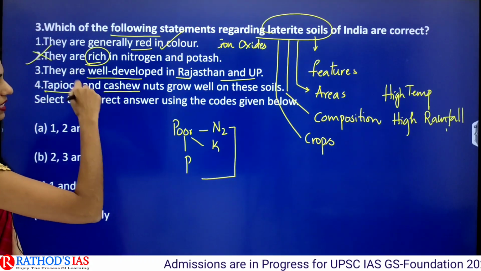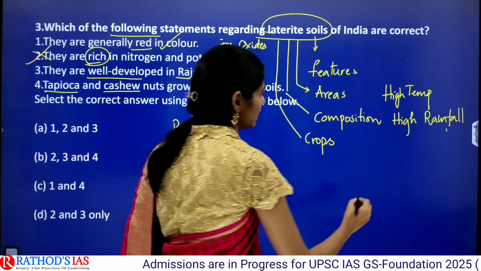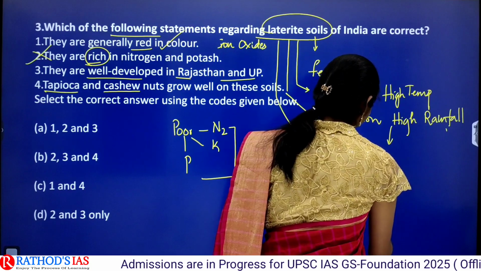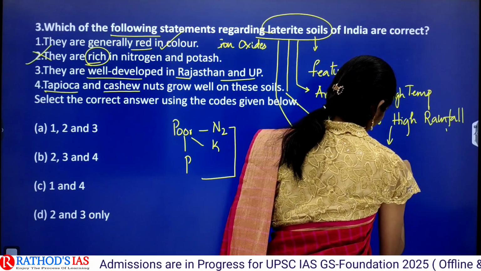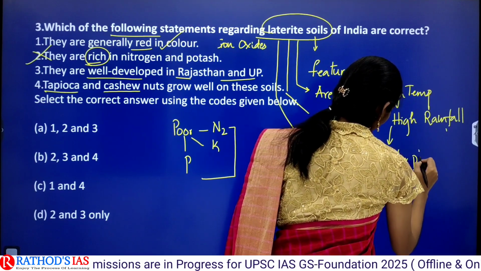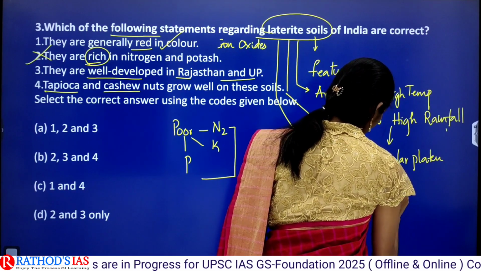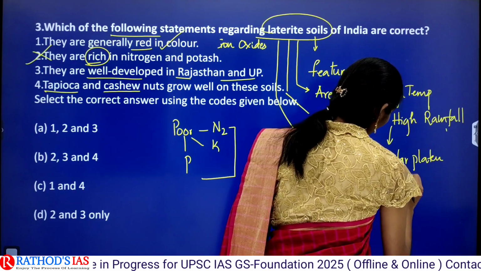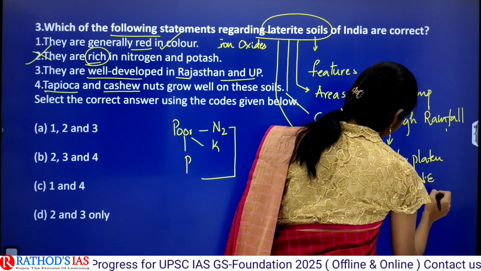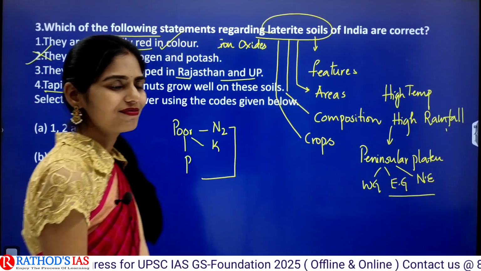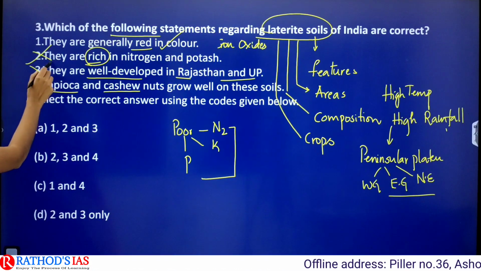Normally this kind of laterite soil is seen in the peninsular plateau region, for example in the Western Ghats, Eastern Ghats, and even in the northeastern part of our country. So this is also incorrect.